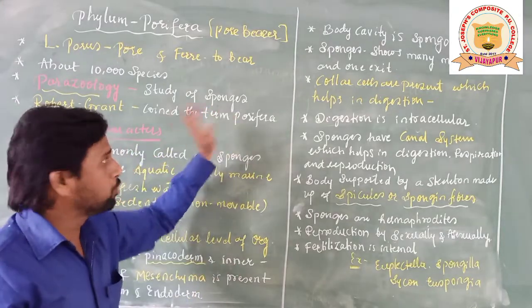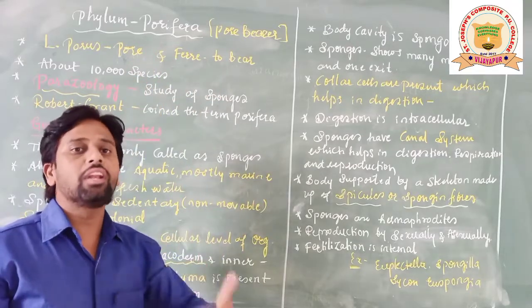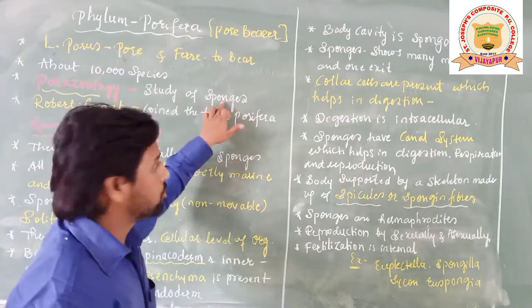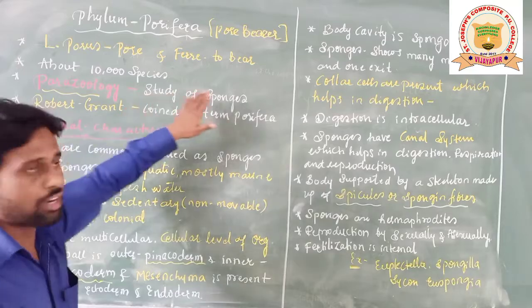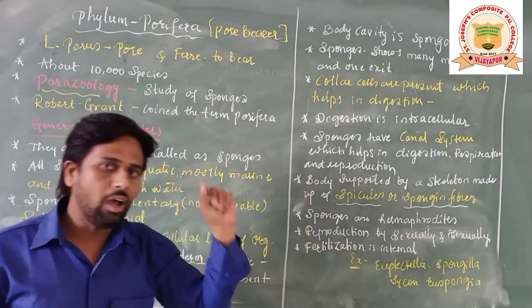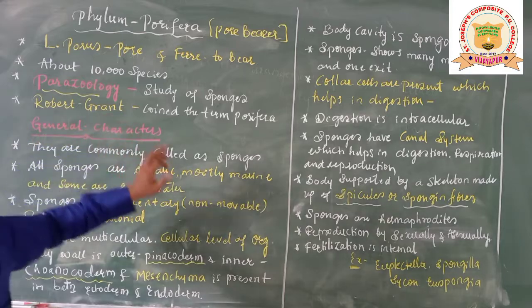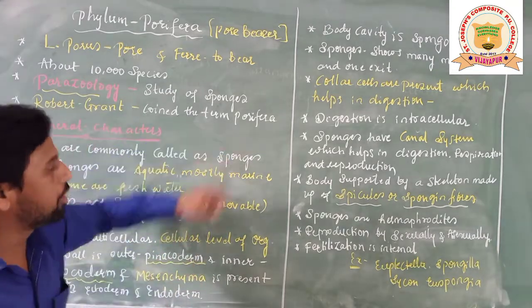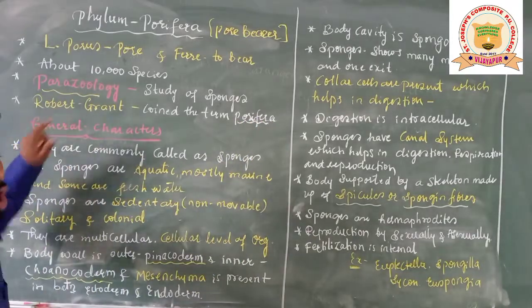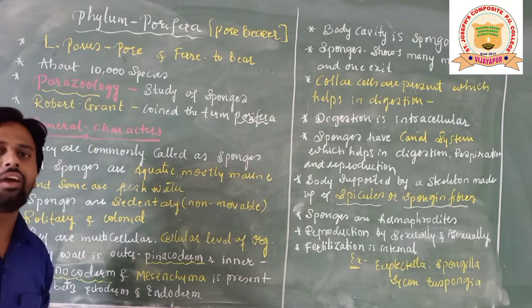Why did I use the word sponges here? Because porifera are also commonly called sponges, because they look like sponge. So we can say the study of sponges or the study of porifera is called parazoology. The scientist Robert Grant coined the term porifera, students. So these are some introductory parts regarding Phylum Porifera.